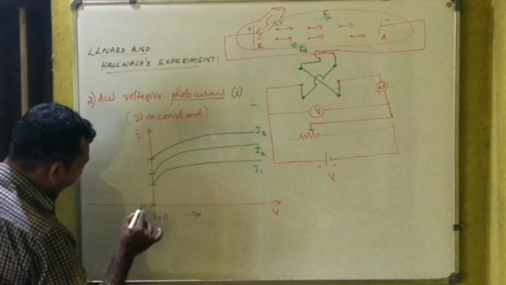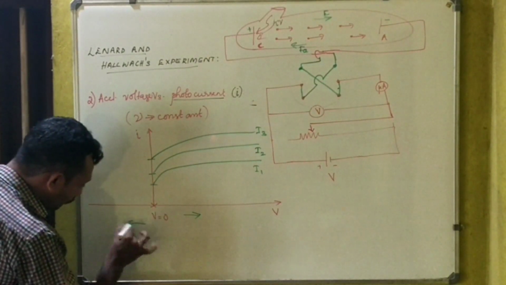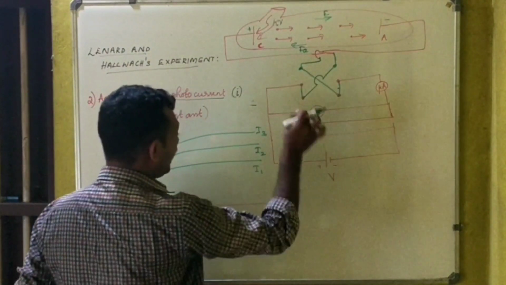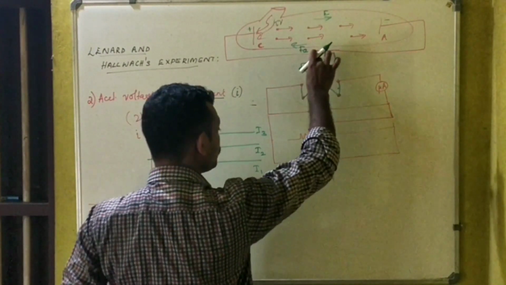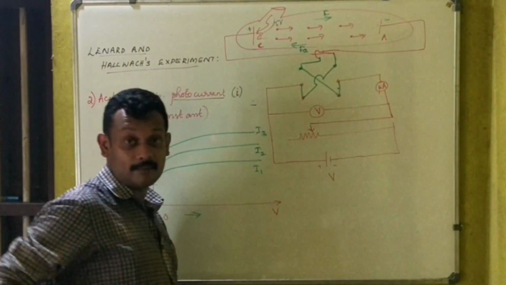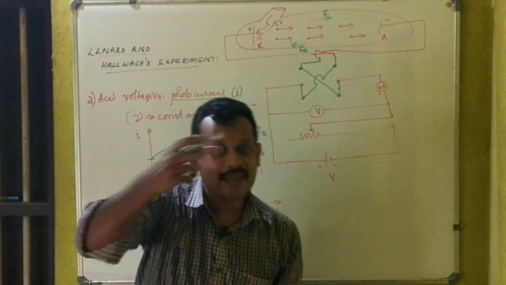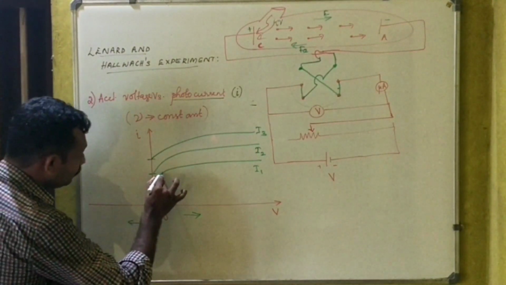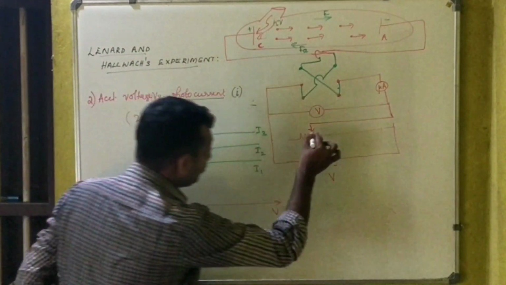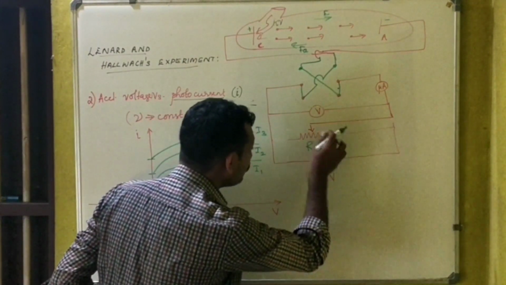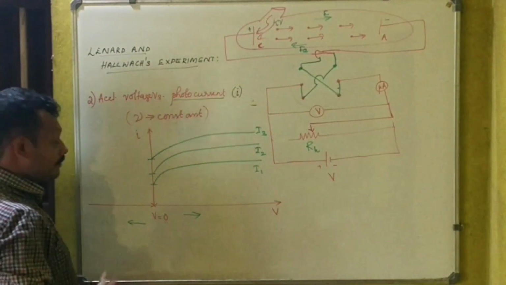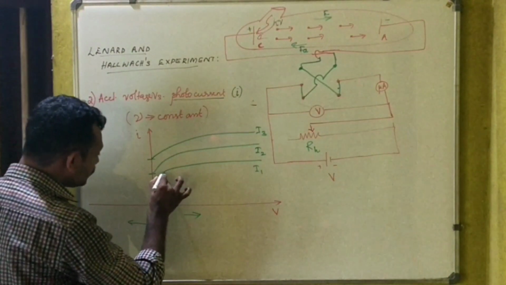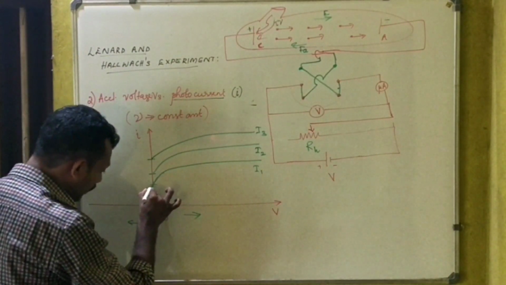So now I am applying a potential difference in the opposite sense. That is what is done here. Earlier, positive was connected to the positive terminal and negative to the negative terminal. Now we have reversed the connection, right? As we reverse the connection, electrons will experience a decelerating force, and the purpose of this rheostat is to vary the supply voltage. Now I am varying the supply voltage. What happens?